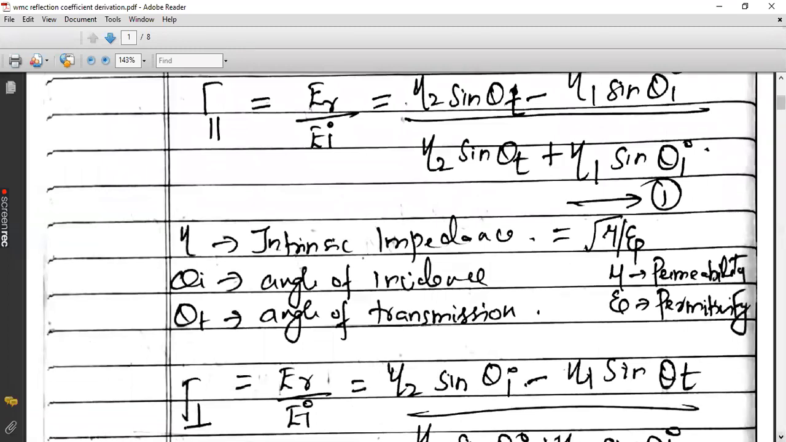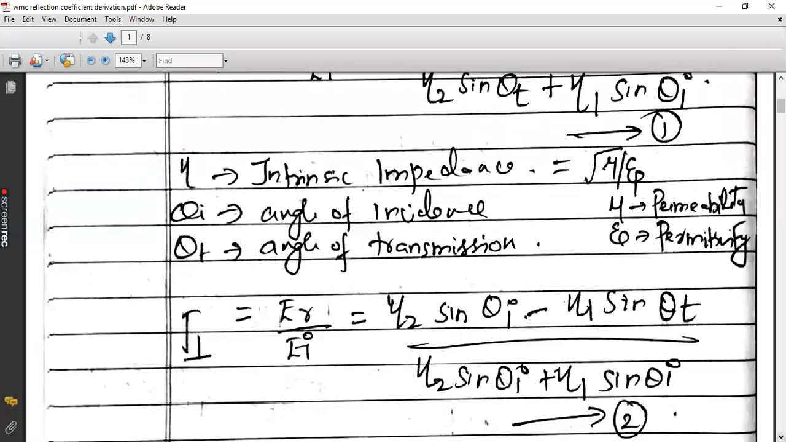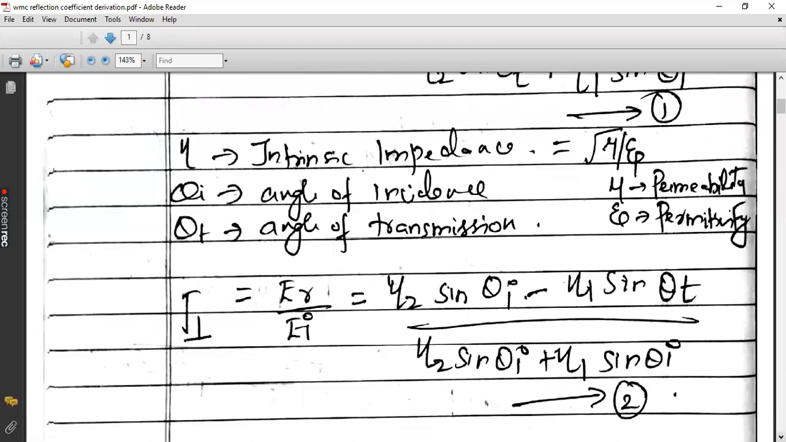This is gamma parallel. What do you mean by gamma parallel? Gamma parallel is a reflection coefficient for a parallel electric field case, that is, the electric field is in the plane of incidence. Similarly, you will go for gamma perpendicular. Gamma perpendicular is the reflection coefficient for electric field normal to the plane of incidence.